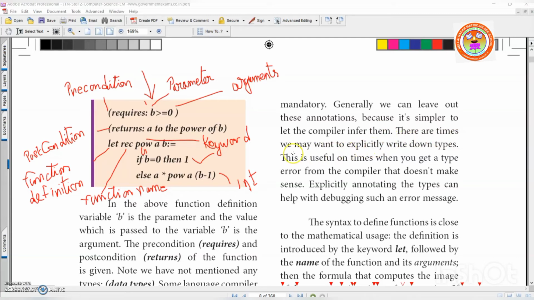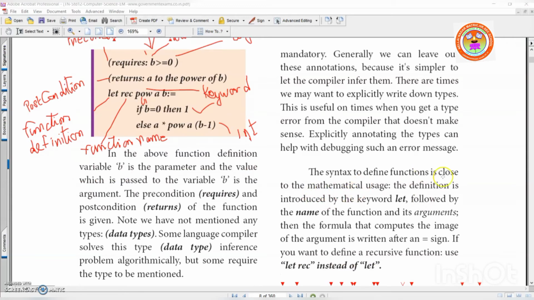So, there are times we may want to explicitly write down types. Types mean data types. This is useful at times when you get a type error from the compiler that does not make sense. That means if it is explicit conversion, you have to give it explicitly, separately. Explicitly annotating the types can help with debugging such an error message. So you can avoid error messages, right? When you want the output to be in floating point, then explicitly you have to mention it with the parenthesis. Is it clear?